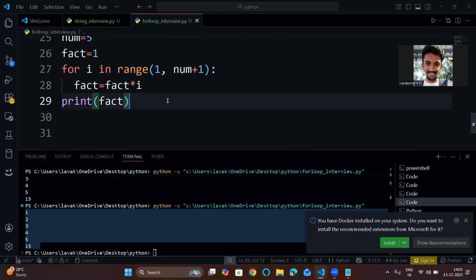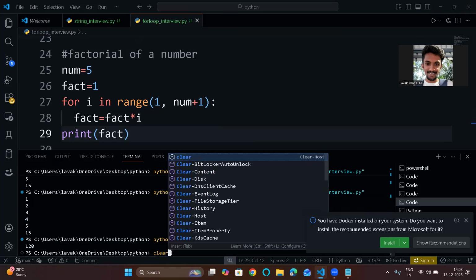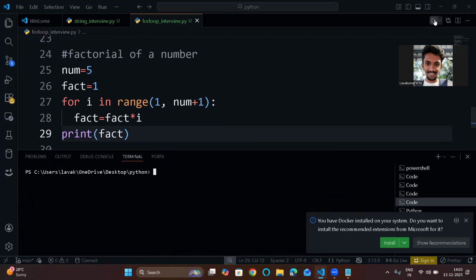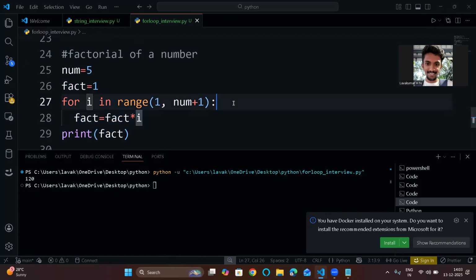What will be the output? 120 should be the output. I have already explained how 5, 4, 3, 2 works. Now if I run this, see, 120. I hope it's visible. If I run this, 120. So this is the best program, and I will explain it also.